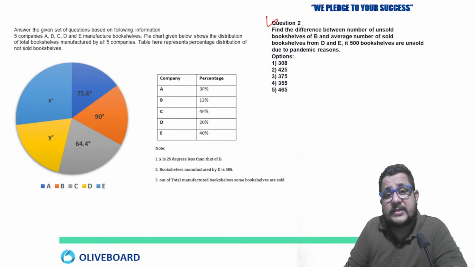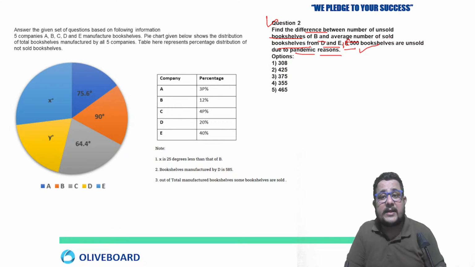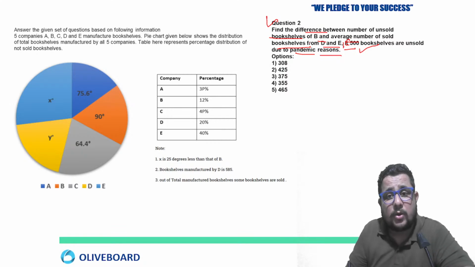Second question. Find the difference between number of unsold bookshelves of B and average number of sold bookshelves from D and E, if 500 bookshelves are unsold due to pandemic reasons. So one condition is given. Number of unsold from B will be what? 12%.